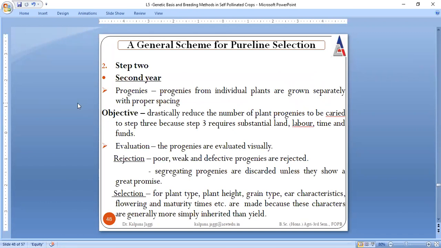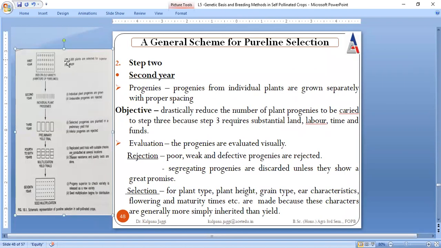Now in step 2, what is done? This is all about step 1. This is step 2. The progenies from this individual plant, when it is grown, will give the next generation. All of that next generation will be grown separately. That means all the generations are to be grown, but with equal spacing. And then they are to be evaluated.